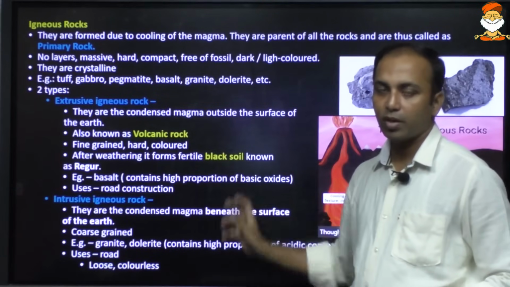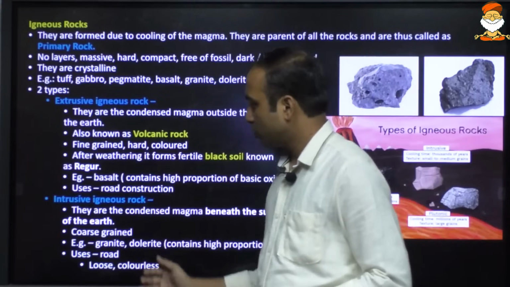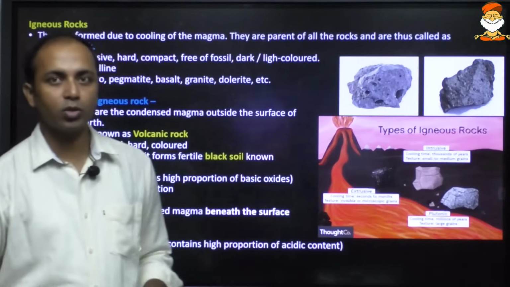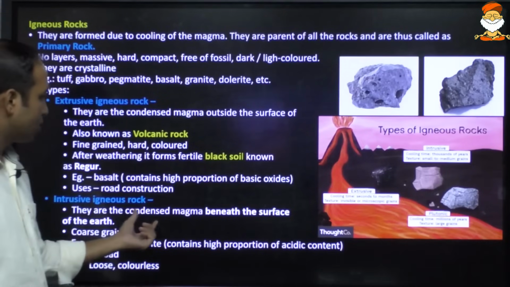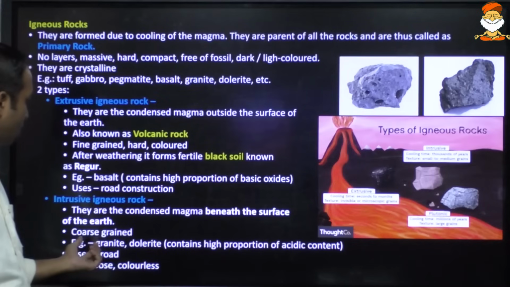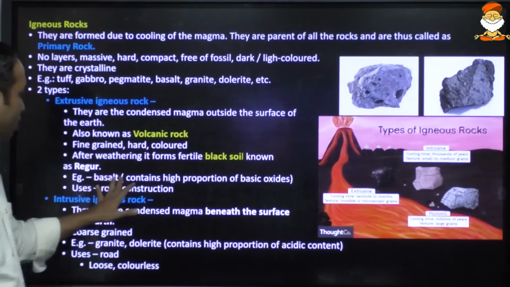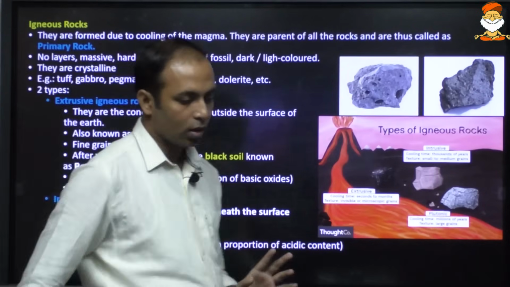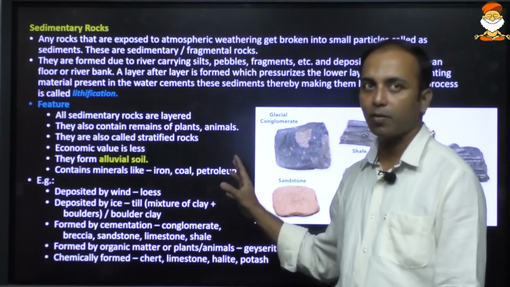Black soil is very, very important for cotton cultivation. Intrusive igneous rock is coarse grained, and it condenses beneath the surface of the earth. It can be granite, dolerite, etc. And among extrusive rocks it is basalt, which is very, very important. So some features should just be kept in mind.